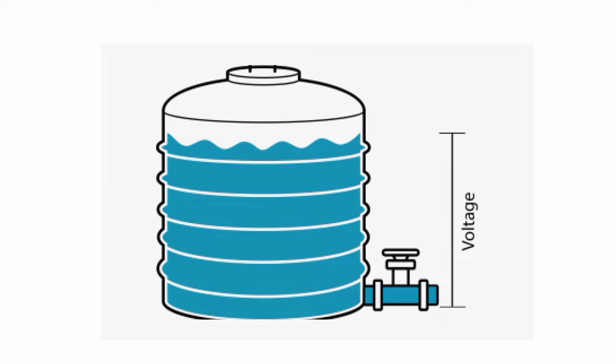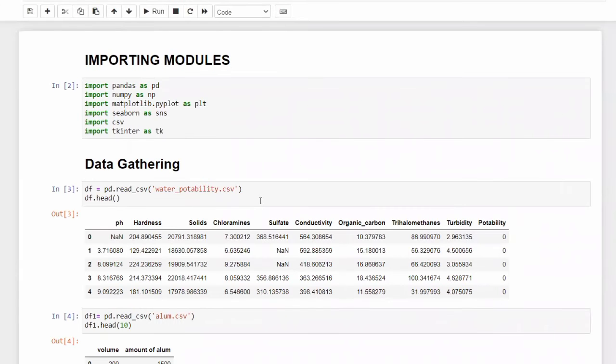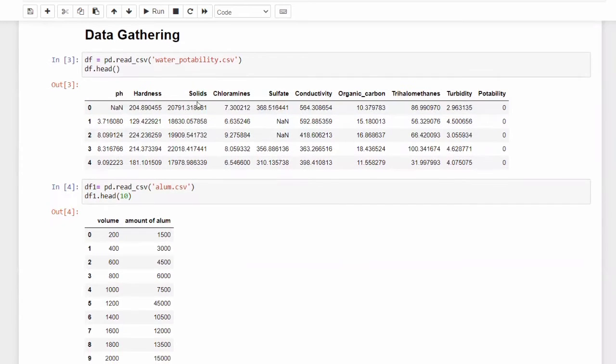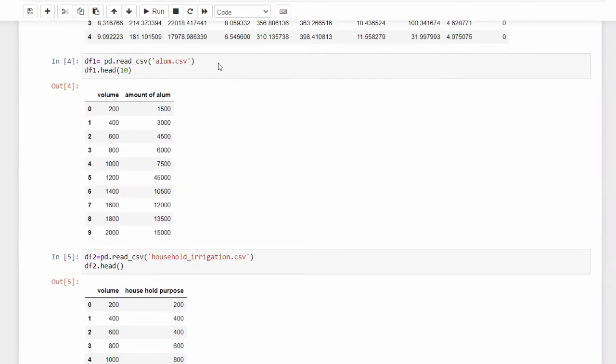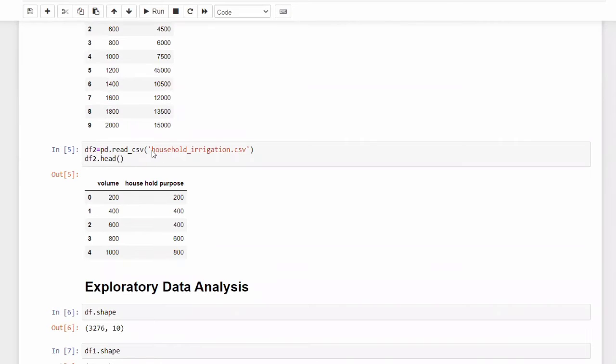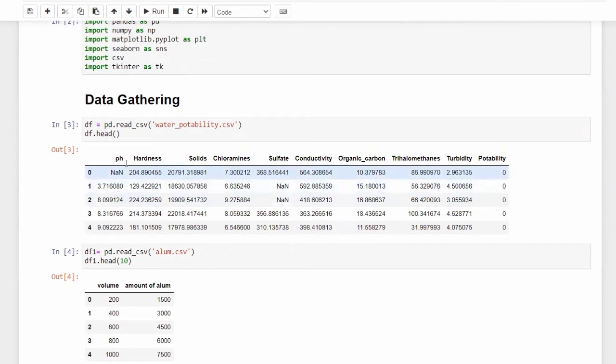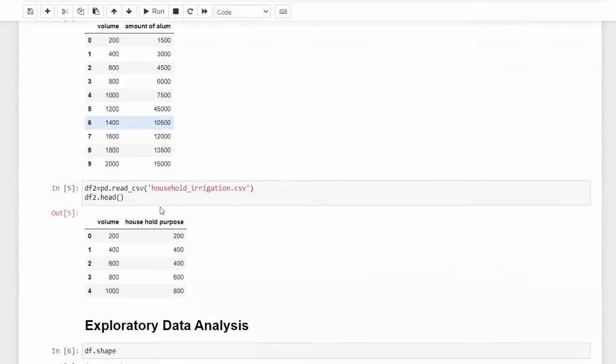Hi guys, welcome to the coding session. In this coding session, let us see the code for the groundwater purity prediction ML project. In this first slide, we import all the modules required for our machine learning project. In data gathering, using the read CSV function from pandas, we import certain data sets like the water property CSV, alum CSV, and household irrigation CSV.